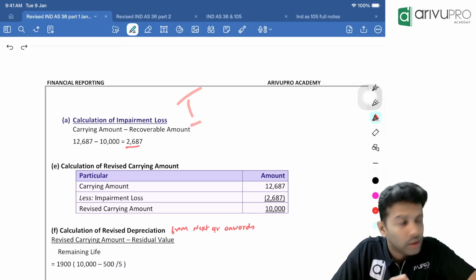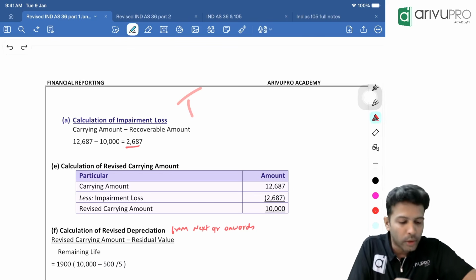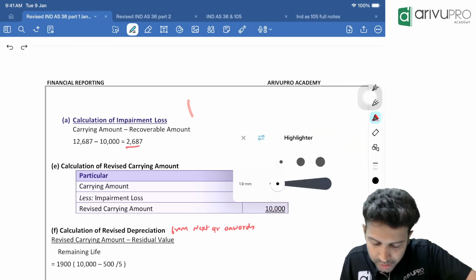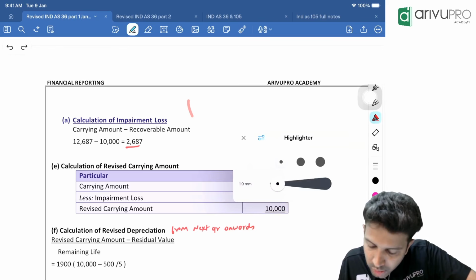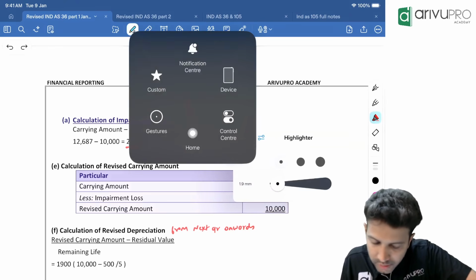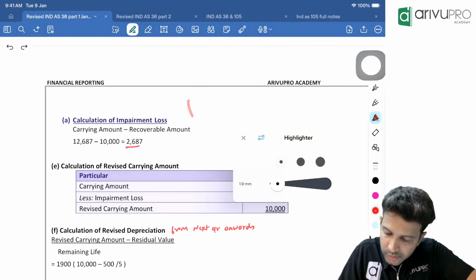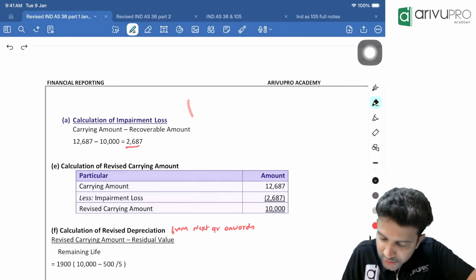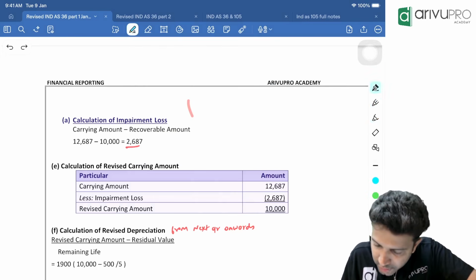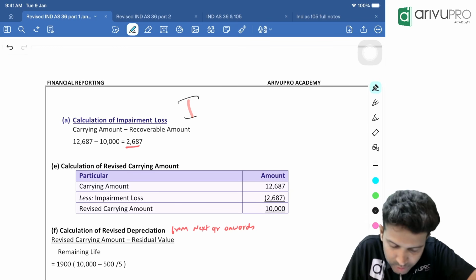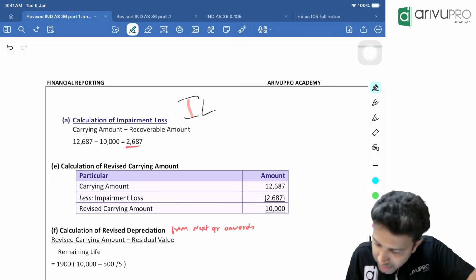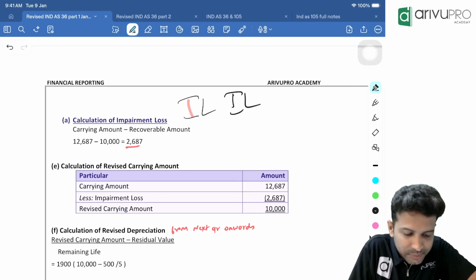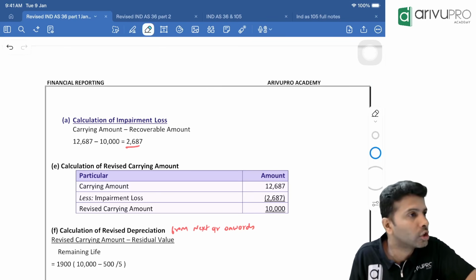Okay. All right, fine people. Now I had told the journal entry for impairment loss also. Anybody remembers that? 1 minute. I'll just check. There's something wrong with the pen. Maybe I have to stick to this. No, this is also not good. Now it's writing better. Maybe I'll try this. This is better. Everybody good.